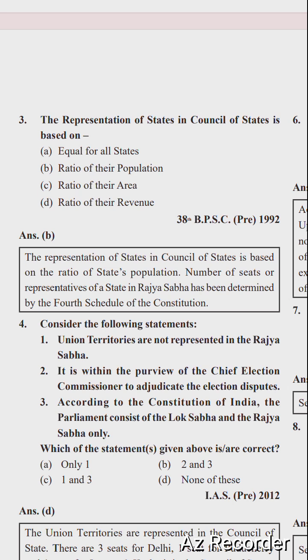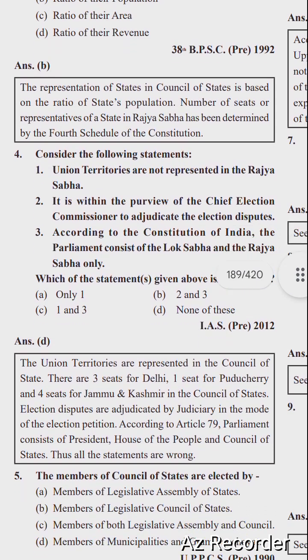The representation of the state in the Council of States is based on the ratio of the state's population. The number of seats or representatives of a state in Rajya Sabha has been determined by the 4th Schedule of the Constitution.